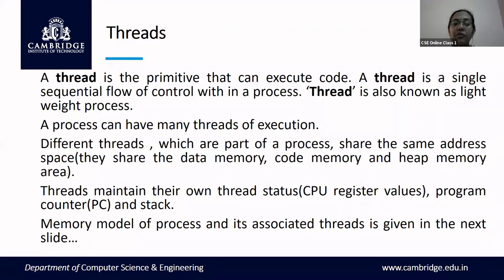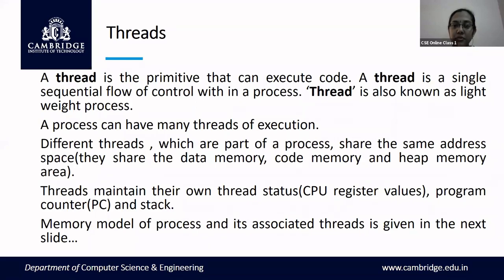But if you have multiple threads in a single process, the stack memory is not shared by all the threads. If you have n number of threads, there will be n number of stack memories, program counters, and status registers.